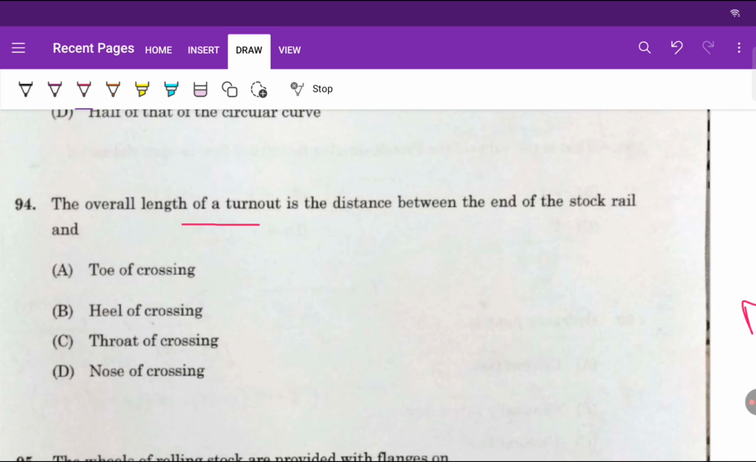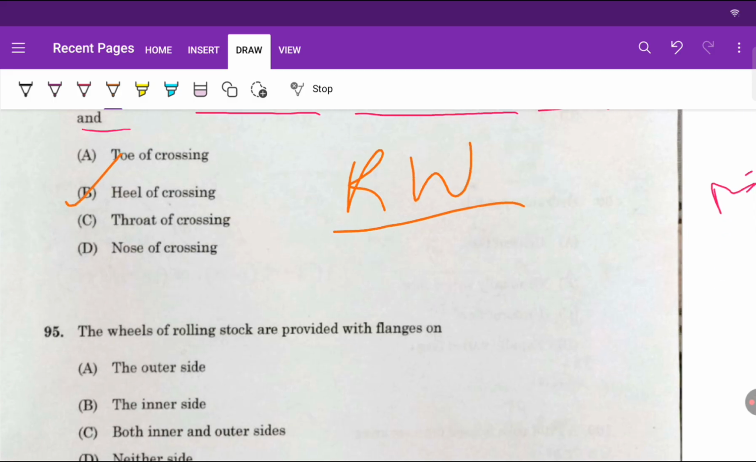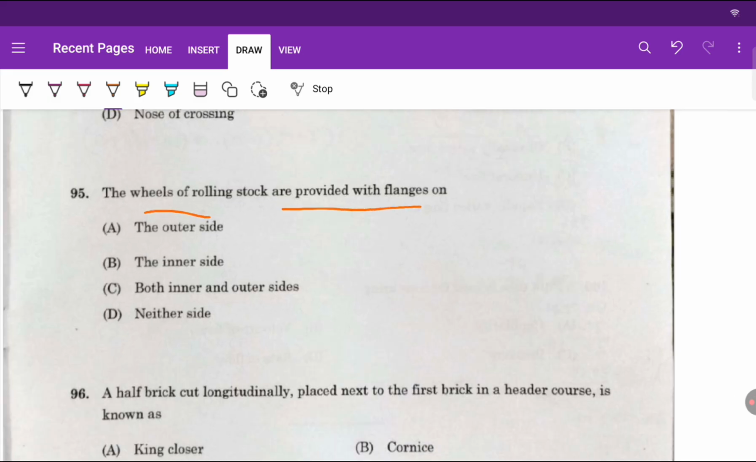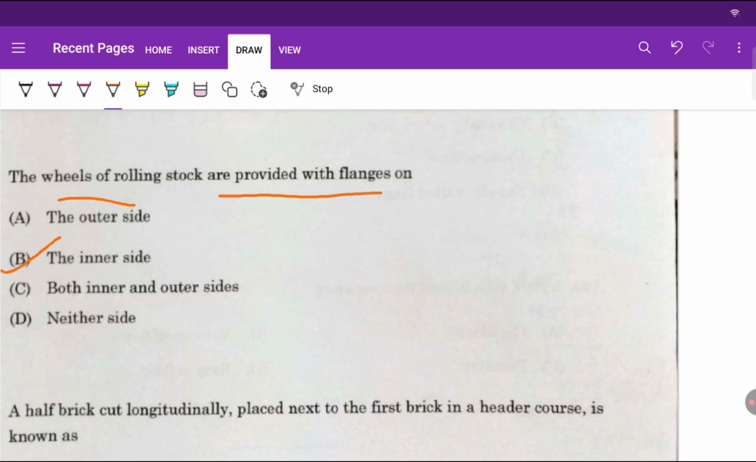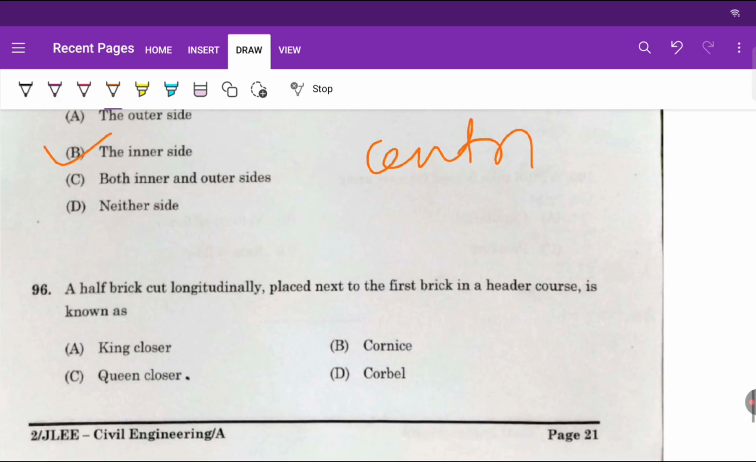The overall length of a turnout is the distance between the end of the stock rail and the heel of crossing. This question is taken from railway engineering, right? So this is the heel of crossing. Okay, remember this: the wheels of rolling stock are provided with flanges on the inner side. Why? To prevent the action of centrifugal force, right?